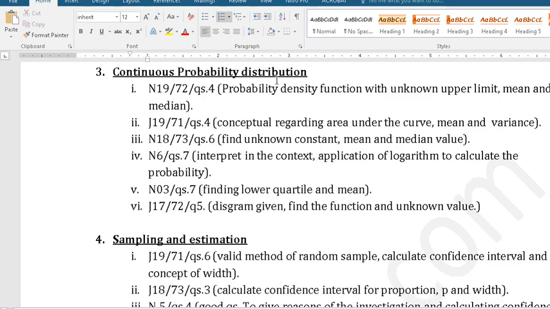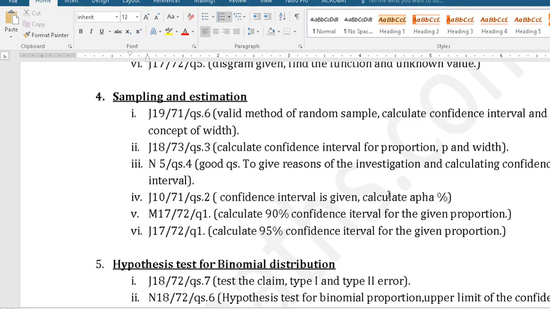Continuous probability distribution. Here you need to apply integration. So you need to revise your integration. Mostly students forget to revise integration of the exponential function. So you need to remember all those, because the function could be any, maybe polynomial, maybe exponential. So you need to revise all those. If you are interested to find out the question of quartiles, you can revise this one. So like this. So in sampling and estimation, these are the questions.